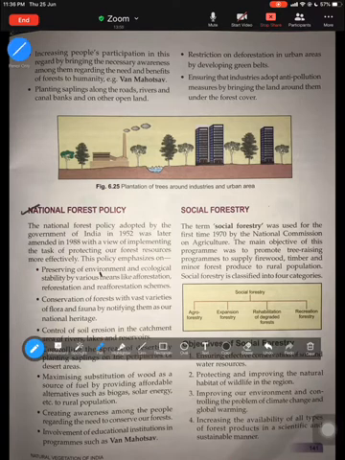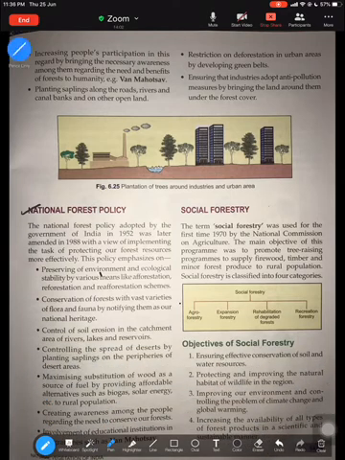National Forest Policy. You must know what this policy is about. Try to remember what this is. It was adopted by India in 1952. And what is the main emphasis of this policy? The objective is to preserve the environment and ecological stability by following afforestation and reforestation. That is the main objective.